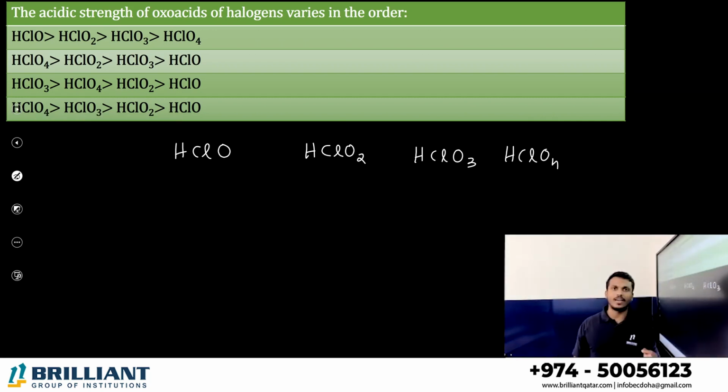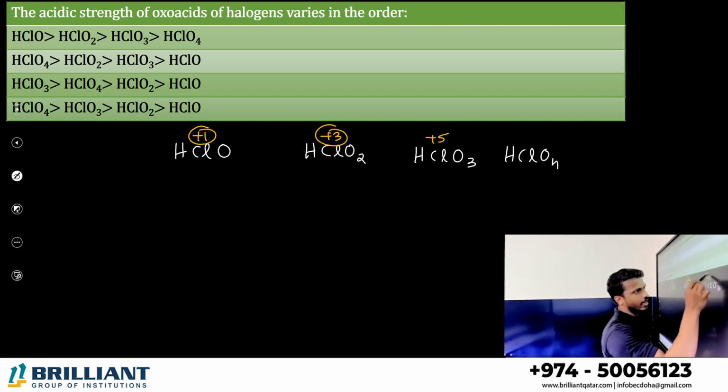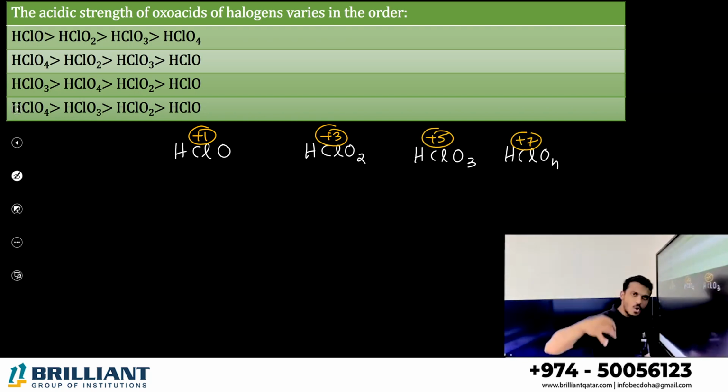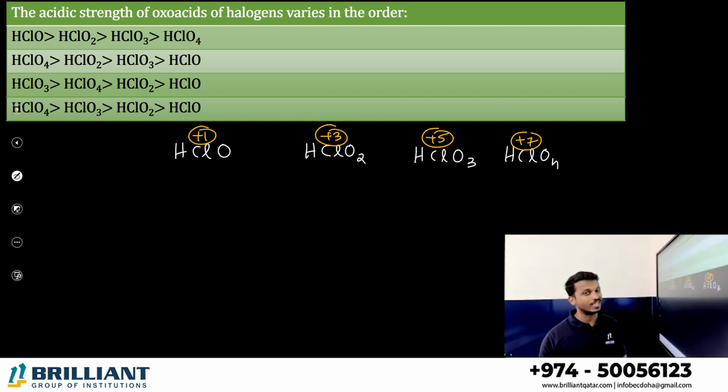Acidic strength is related to the oxidation state. Higher the oxidation state of the central atom, here the halogen, in the oxoacids you are considering, the greater the acidity. Here I am considering the oxoacids of chlorine. If the chlorine oxidation state is greater, acidity is also greater. You can check the oxidation state of chlorine: here it is +1, here +3, here +5, and here +7. Higher the oxidation state, higher the acidity.